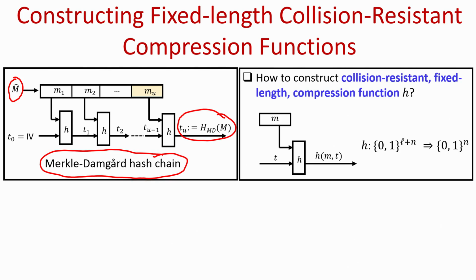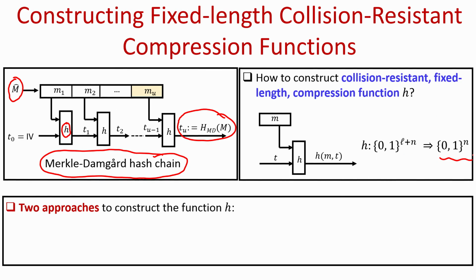And we have proved that if the underlying compression function little h is collision resistant, that means in polytime it is difficult to come up with a collision for the fixed size compression function, then the resultant hash function obtained by applying this Merkle-Damgard transformation is also collision resistant. Now, the question is how we construct this fixed length collision resistant compression function, which takes an input of size L plus n bits, which can be passed as two inputs, one of size L bits and another of size n bits, and gives you an output of n bits.